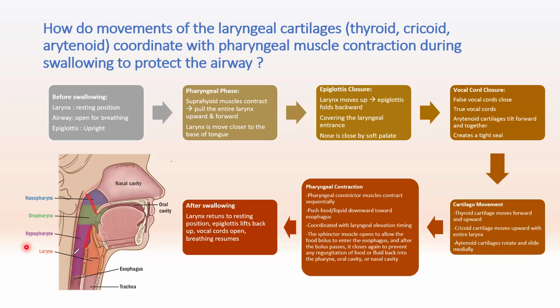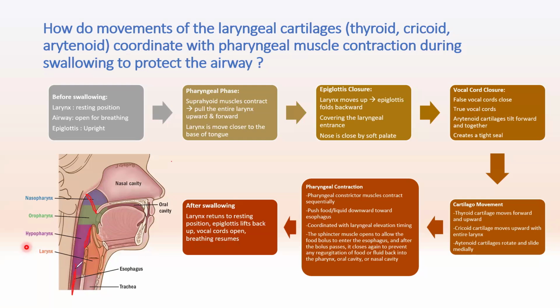And around here, like I said before, the sphincter muscle opens first to allow the food bolus to enter the esophagus in here.